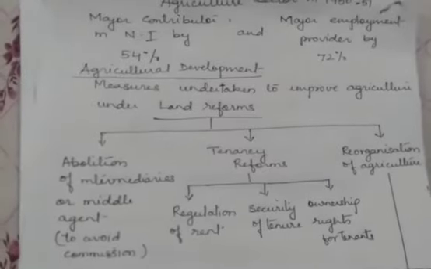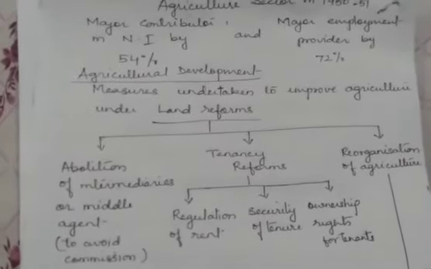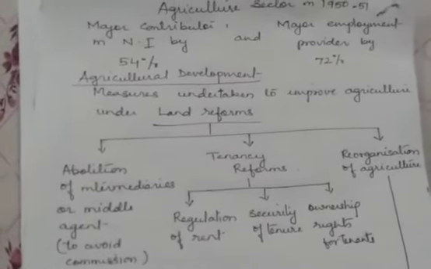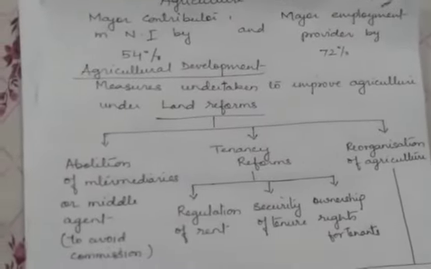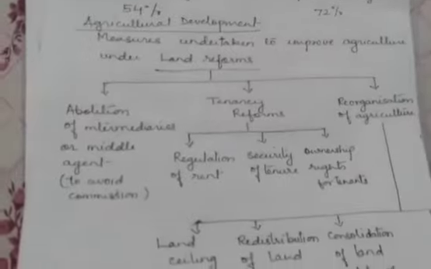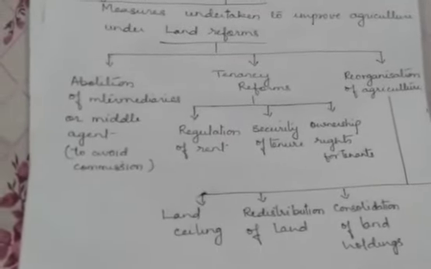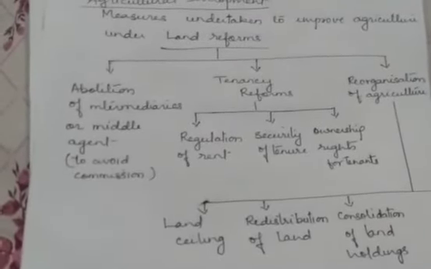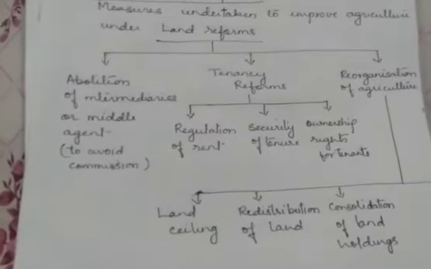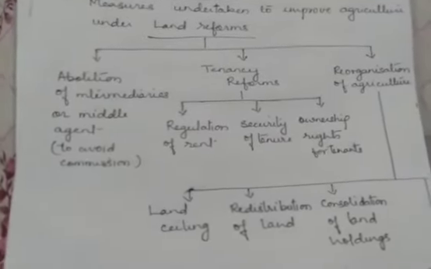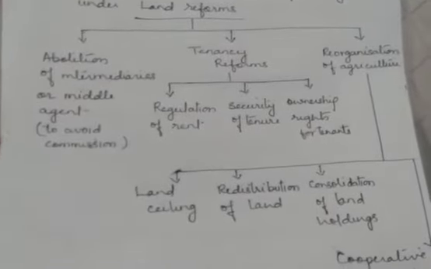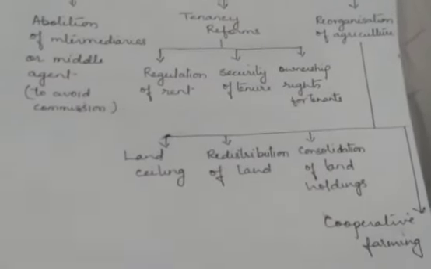That is, the one who actually cultivates the land will be the owner of the land. The third and the main, that is reorganization of agriculture. Reorganization of agriculture included 3 things. One is land ceiling, the second one is redistribution of land, and the third one is consolidation of land holdings, and finally the cooperative farming.